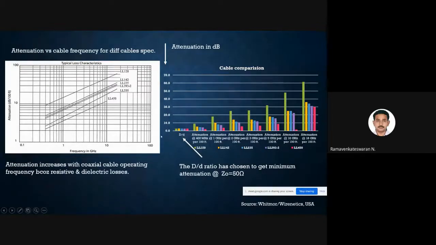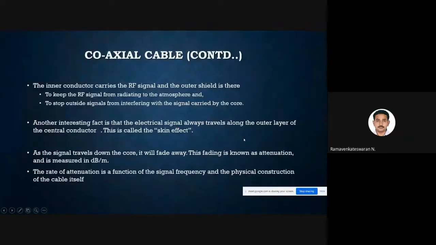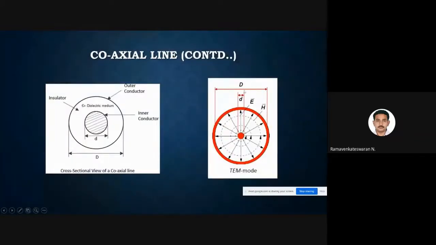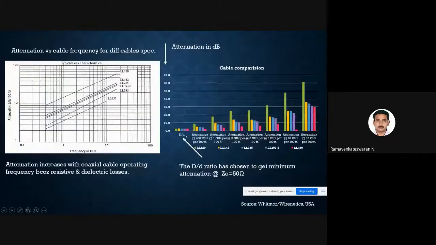D is the big diameter, the outer conductor diameter, and small d is the inner conductor diameter. So that is a ratio. They can choose any value, but when you see the frequency comparisons, the earlier cable could only operate up to 400, and then they fine tuned it. It can go to 1 giga, then 2 giga.